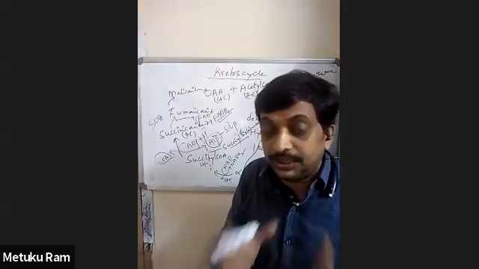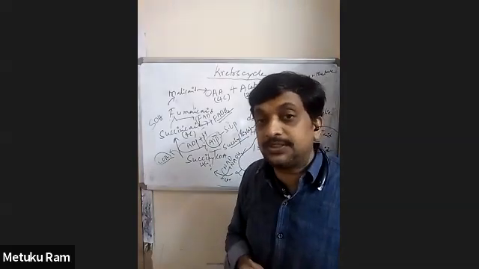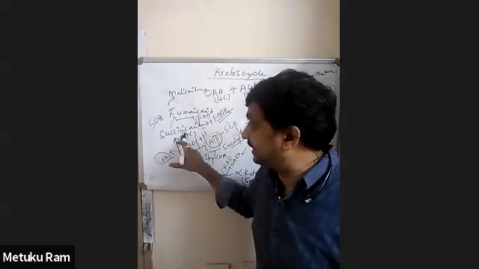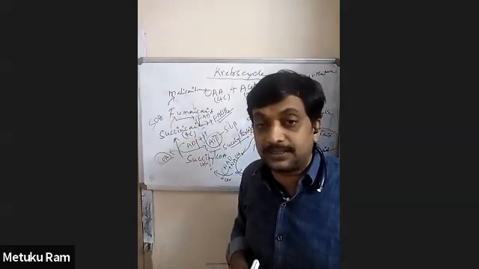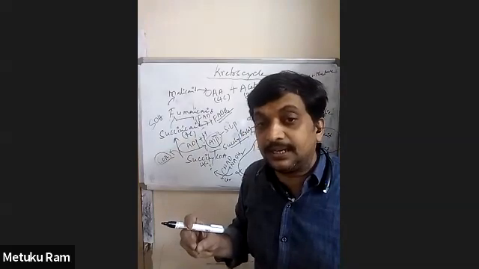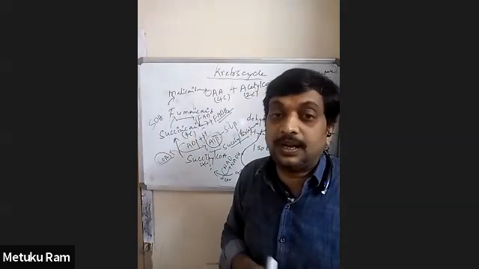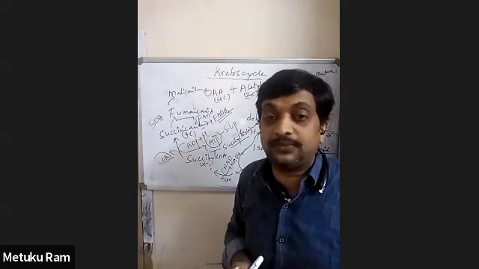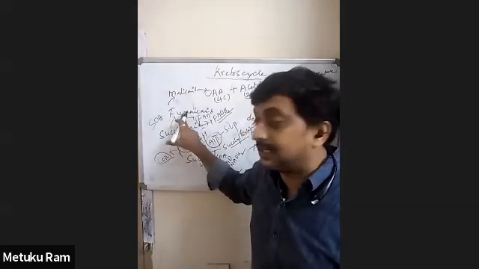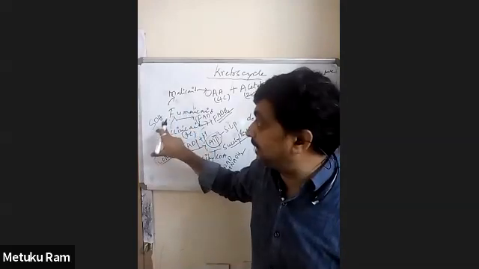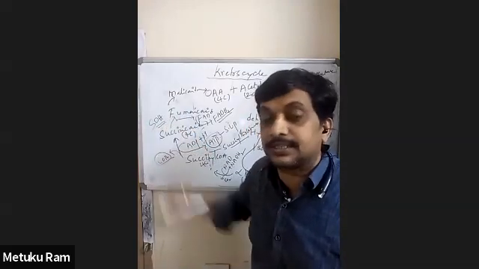Fumaric acid is an unsaturated dicarboxylic acid.